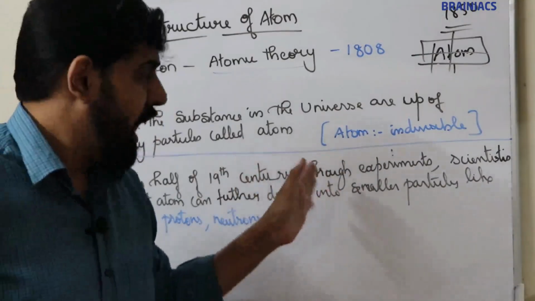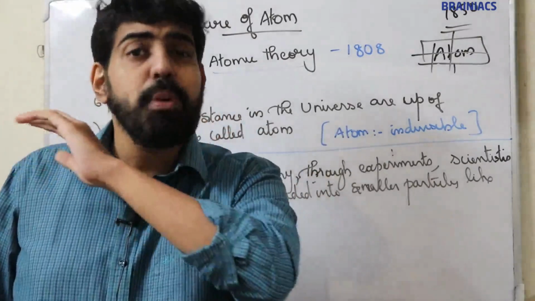So according to John Dalton, atom is the smallest particle. It cannot be further divided.